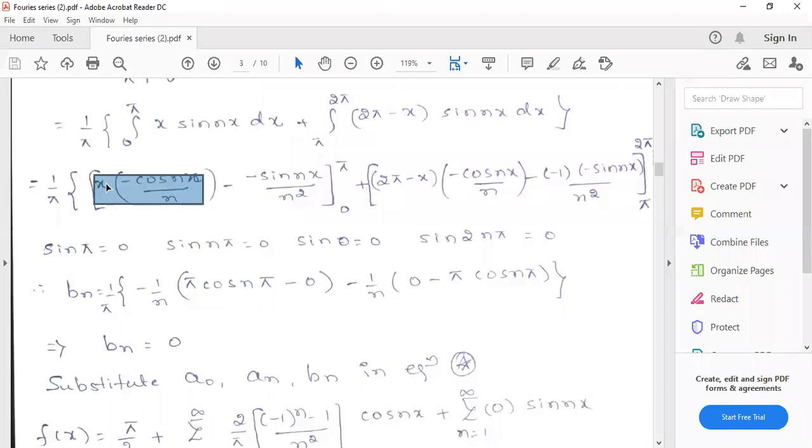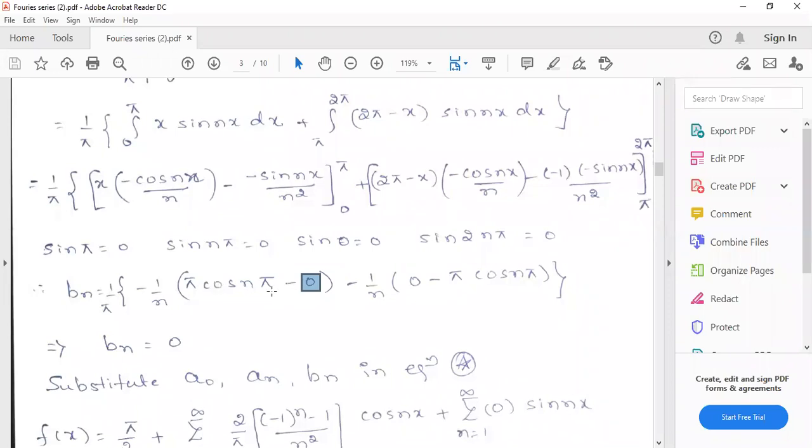Cos 0 is 1, x is 0, so that becomes 0. So it is pi cos n pi minus 0. This term vanishes already, so no need to apply that one. Now for the second term we have to apply. Here also minus 1 by n is constant, into, if you put x equals 2 pi, the upper limit value 2 pi minus 2 pi becomes 0, minus lower limit, 2 pi minus pi, that means pi into cos n pi.